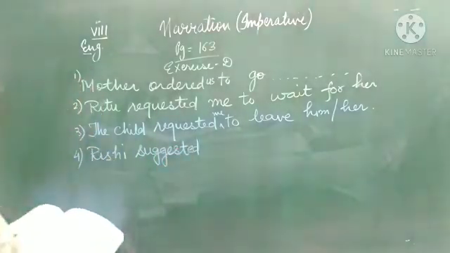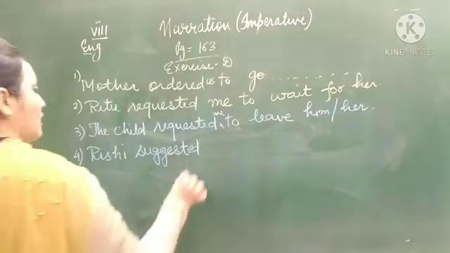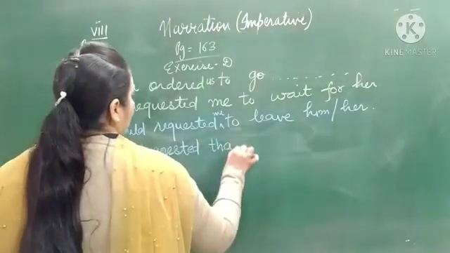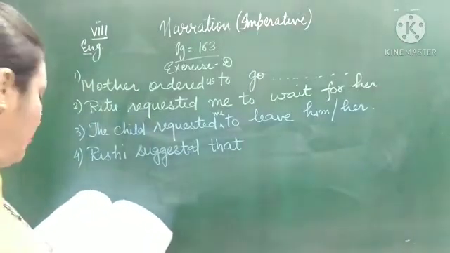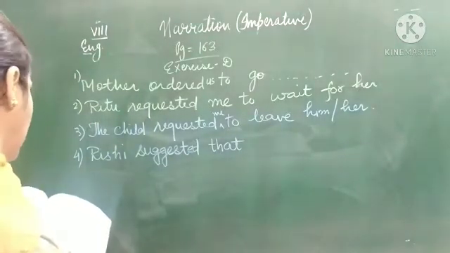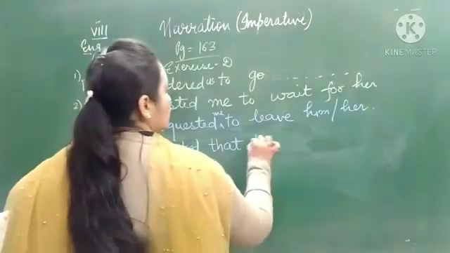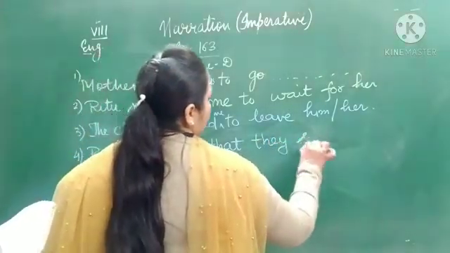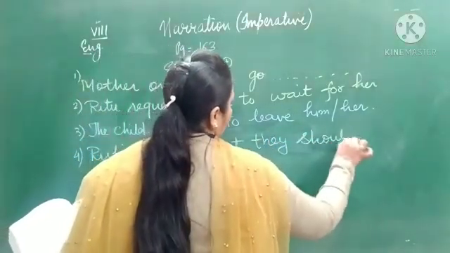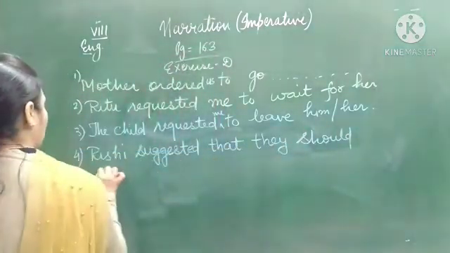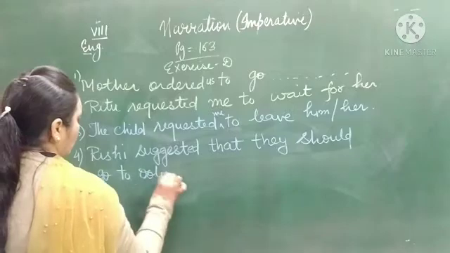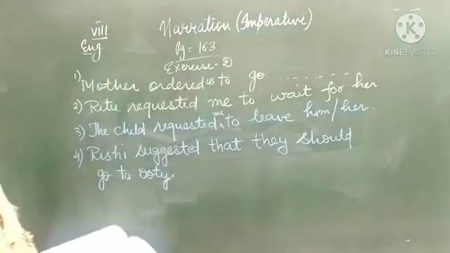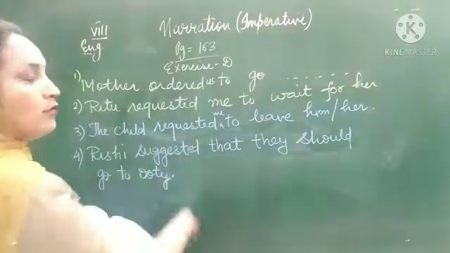In let's kind of sentences, we are allowed to use that, and the whole sentence will be changed into an assertive one. So: Rishi suggested that they should go to Ooty in the holidays. So this is the way to do these four sentences.